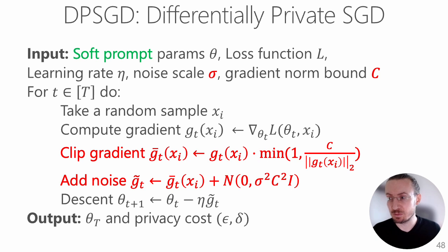We do not want a gradient from a single example to exert too much influence on the trained model, so we clip it. This is similar to gradient clipping to tackle the problem of gradient explosion, and then we add noise to protect privacy. The random noise added to gradients prevents the final model outcome from reflecting the gradients of any individual data point to protect privacy.